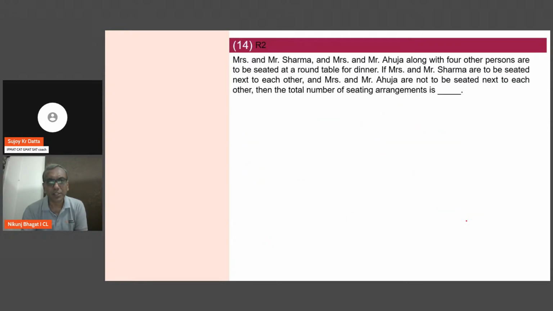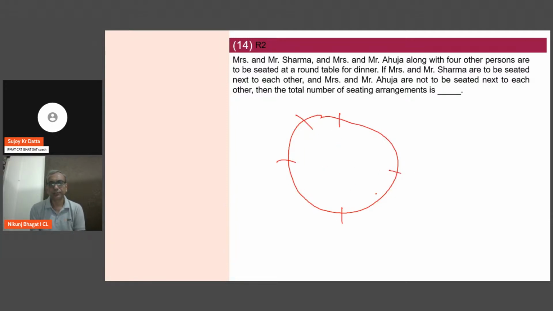And now moving to question 14. Not a very easy question on sitting arrangements, perm com. So for people whose perm com is good, circular arrangements, they should have looked at this question. Otherwise, perhaps you could have avoided it. Mr. and Mrs. Sharma, Mr. and Mrs. Ahuja, along with 4 other persons. So we are looking at a sitting arrangement with 8 chairs. Mr. and Mrs. Sharma are to be seated next to each other.